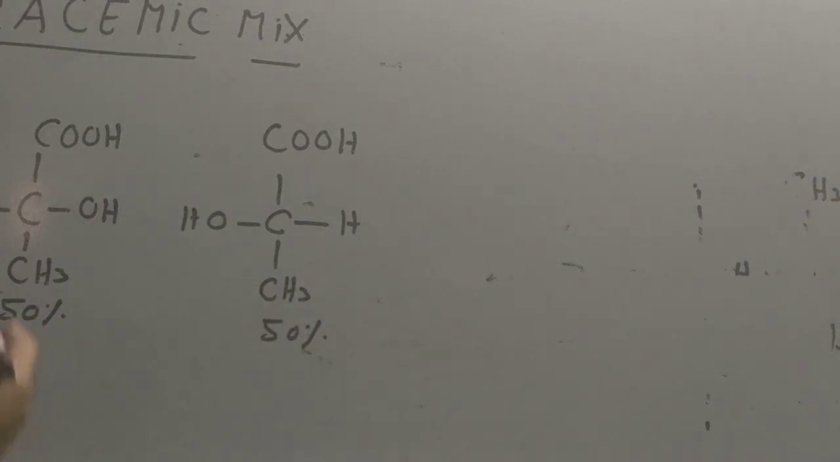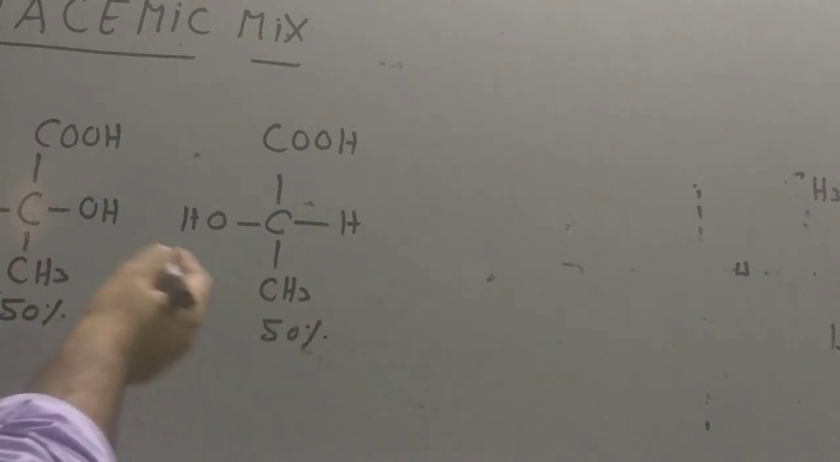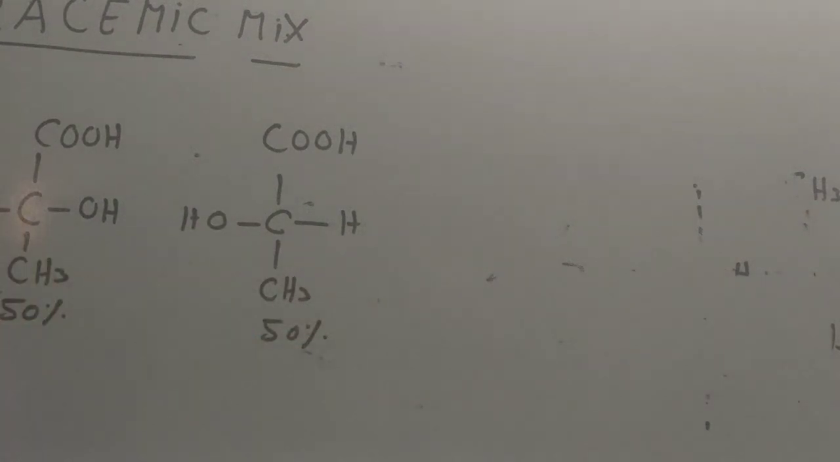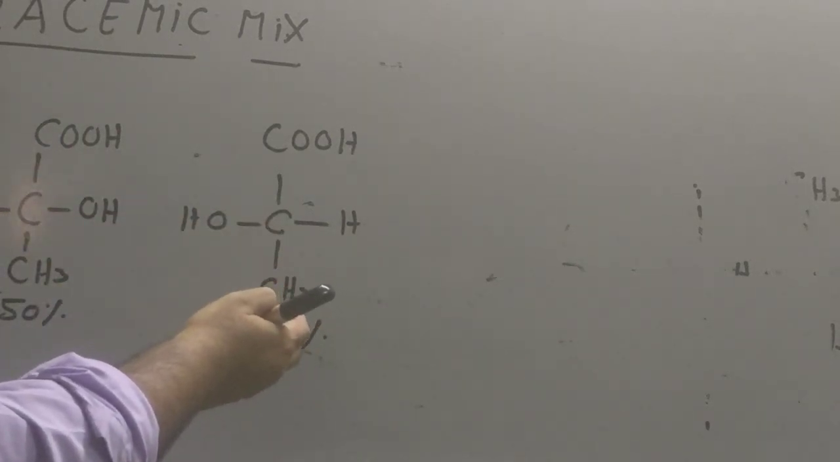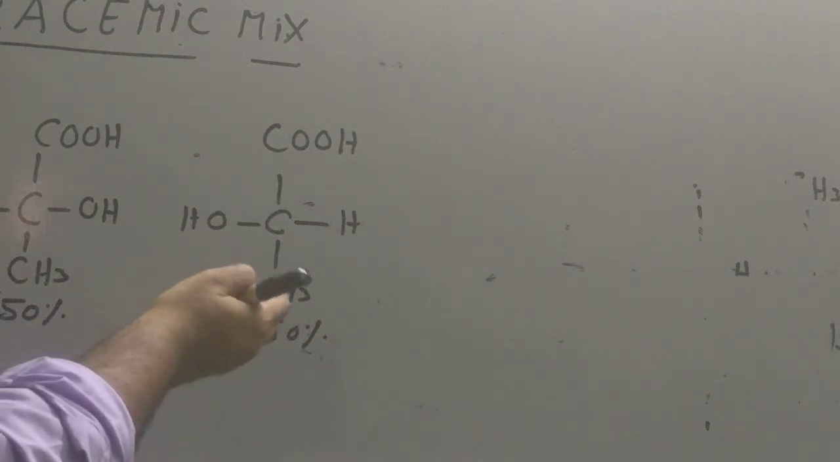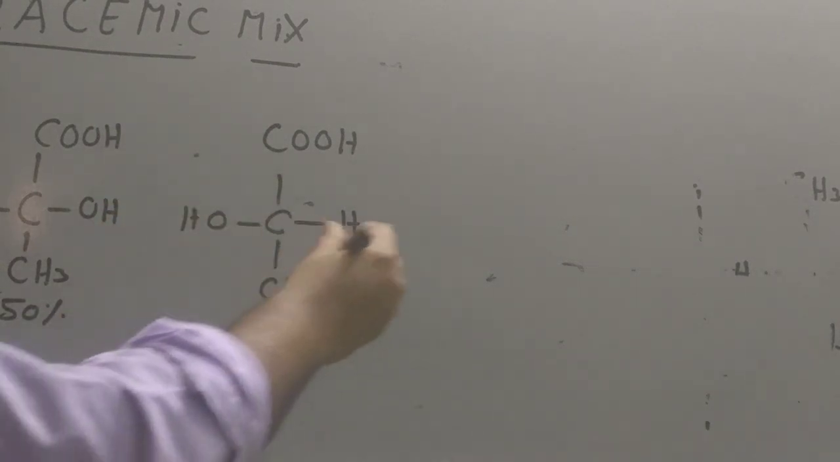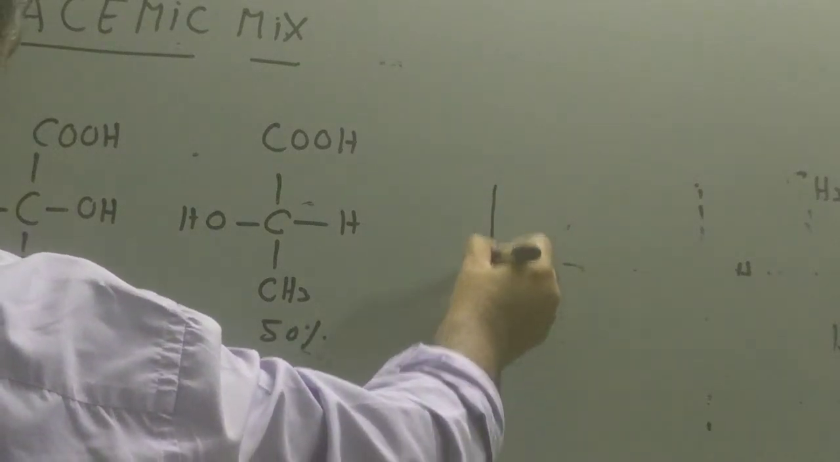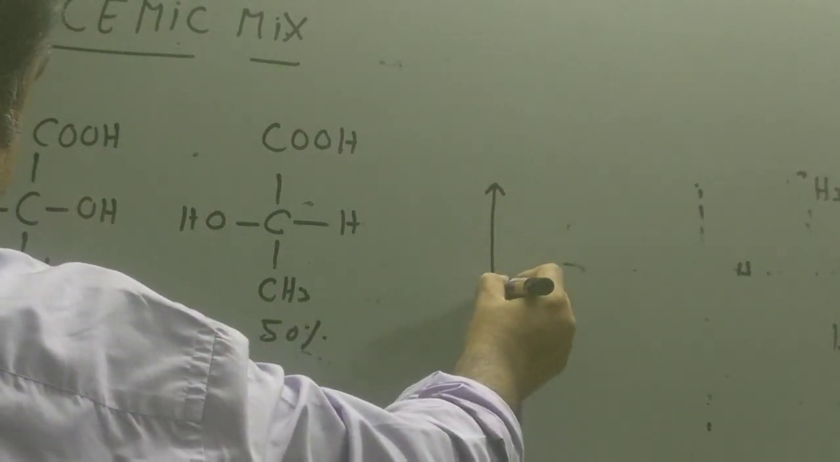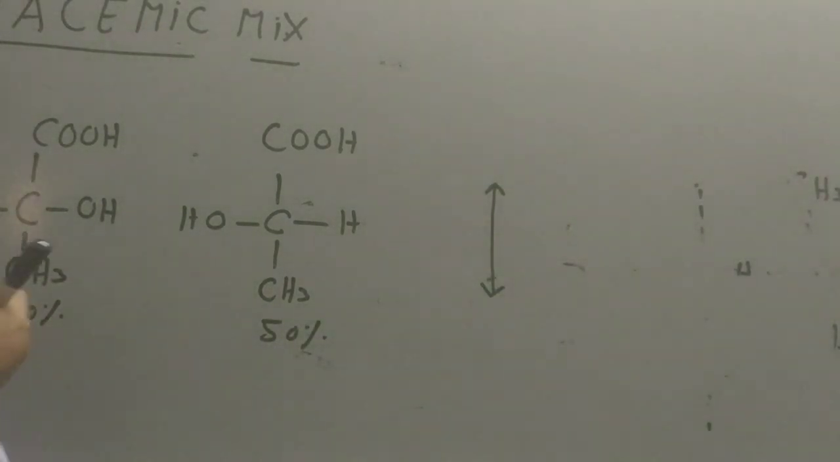What's the difference between these two? These are optical isomers. One is dextro, the other one is levo. If you pass plane polarized light through this mixture, what is going to happen? You will find that if this 50% of molecules rotate it towards the right, the other 50% of molecules will rotate the plane polarized light through the same angle towards the left. With the result, when the light passes through it, it will remain as it is. It will go neither towards the right nor the left. They neutralize each other's effect. So this mixture is called a racemic mixture.